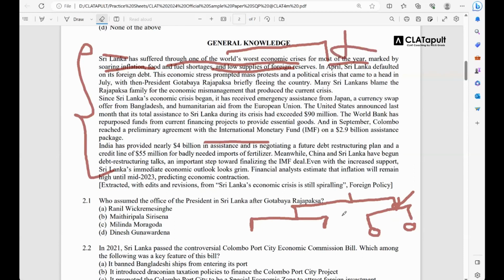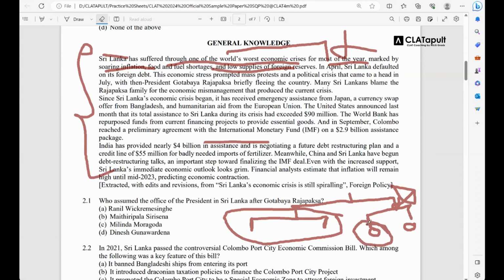Okay, so when you come to a GK passage and you feel like, I haven't done this at all, then if you fall in the case that you have some idea about the passage, you must attempt all the questions. I mean, not attempt them, but go through all the questions. Read them very carefully. Even if you fall in this category where you haven't heard about the passage at all, you should look for this possible outcome, that I have some idea about the questions. What am I saying? This will make things clearer for you when we go to the questions.